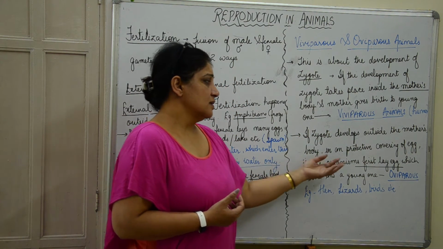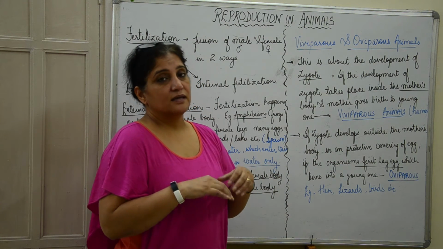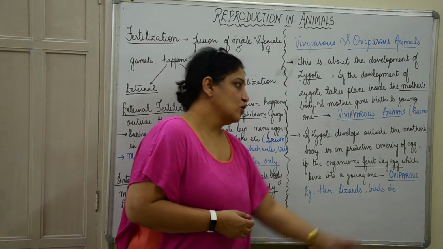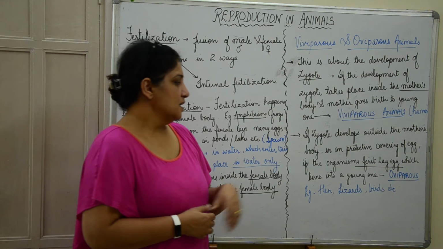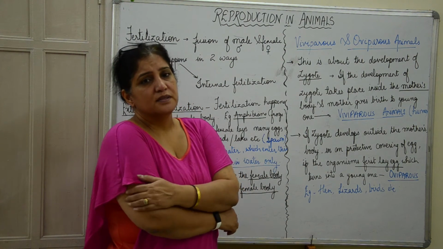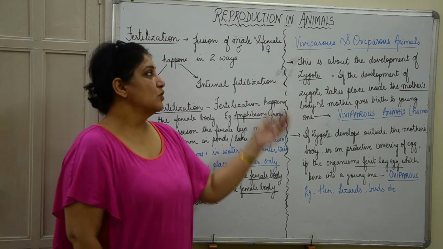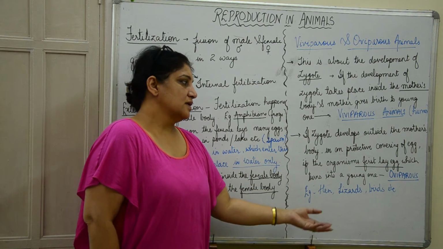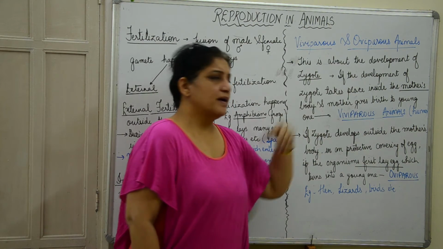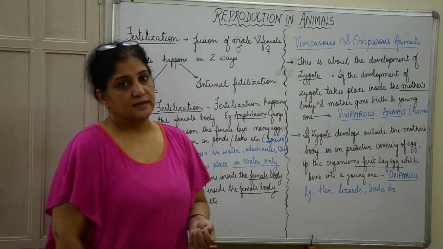After the formation of the zygote, the organism lays an egg, and from that egg the young one comes out. Examples are the hen, all other birds, lizards and reptiles. So the animals which give birth to young ones we can generally say are viviparous. The organisms which lay eggs are called oviparous organisms.